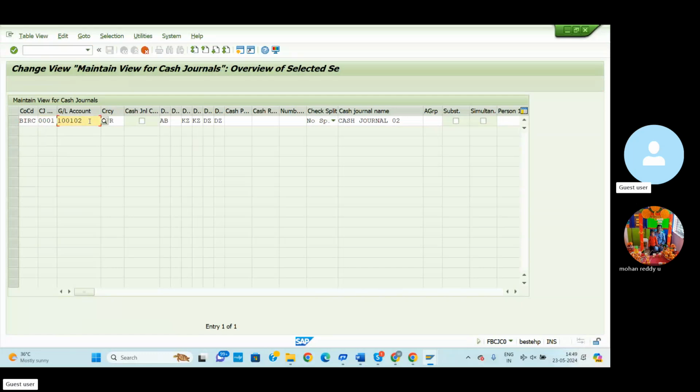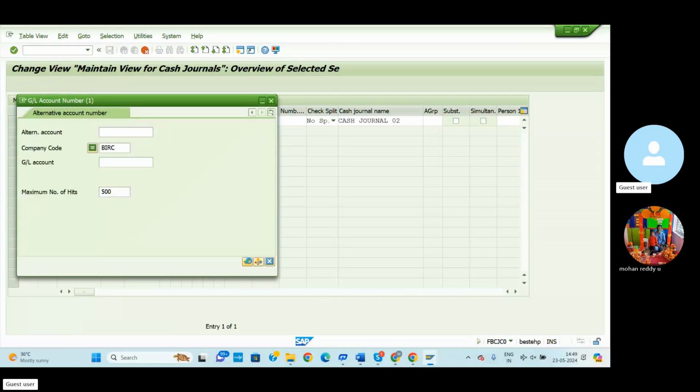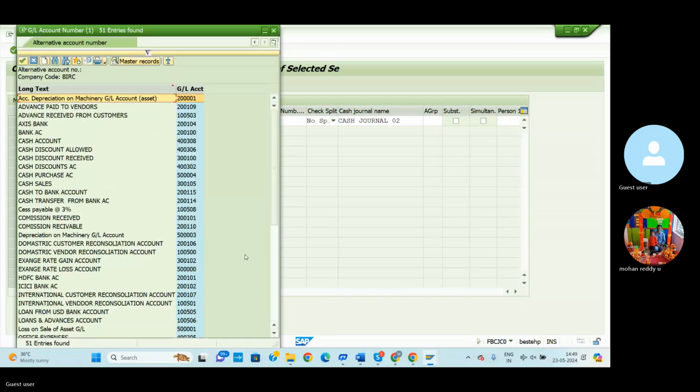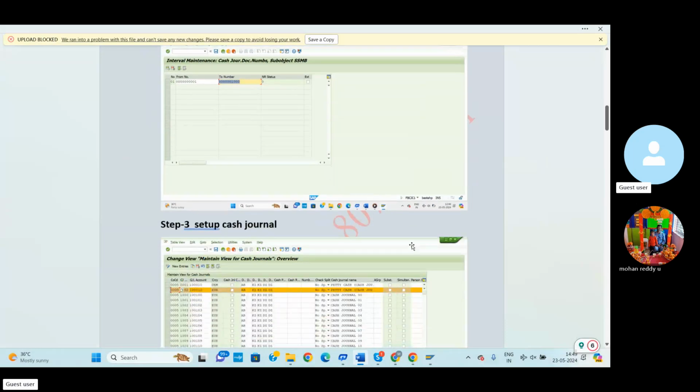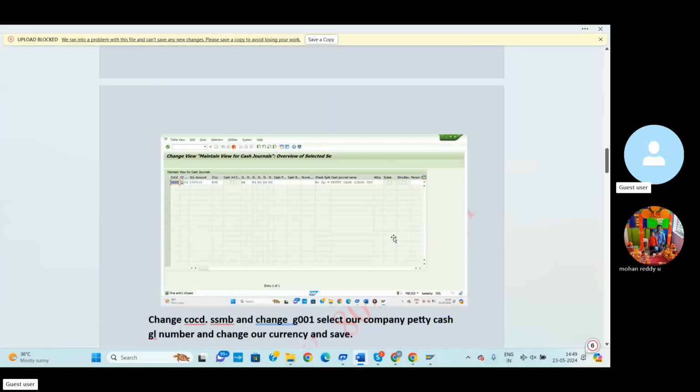So the petty cash journal and GL entries we already created. For this purpose here I can select VIRC. I prepared each and everything previously.